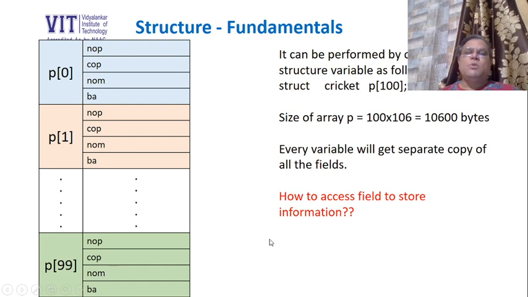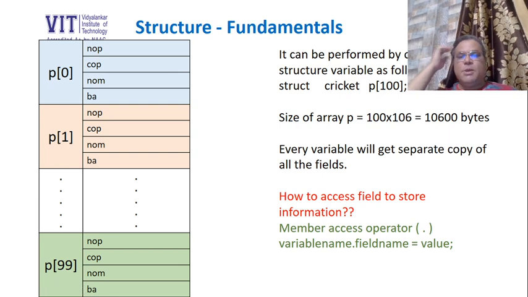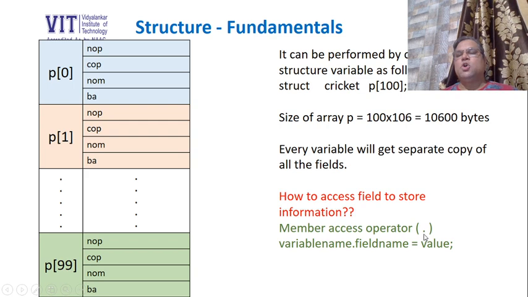This problem will be solved by using one special operator called the member access operator, whose symbol is full stop, dot, period. This operator can be used to access the field of a structure variable or a member of a structure variable. Therefore this is called the member access operator.